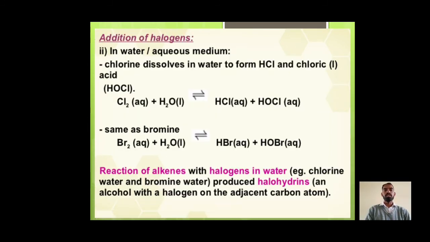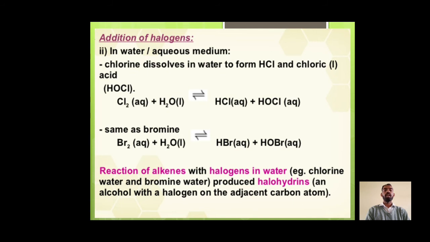Addition of halogens, second, in water or aqueous medium. Chlorine dissolved in water forms HCl and hypochlorous acid. As chlorine dissolves in H2O, it forms HCl and hypochlorous acid. Same as bromine, it dissolves in water to form HBr and hypobromous acid. Reaction of alkenes with halogen in water.